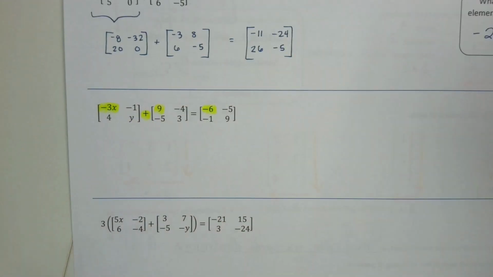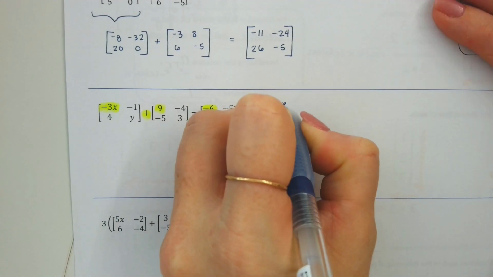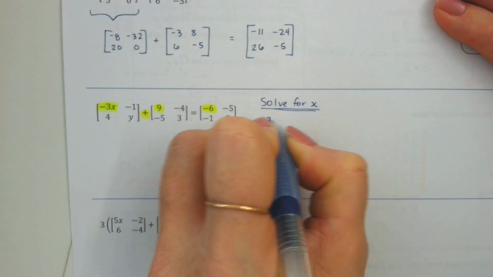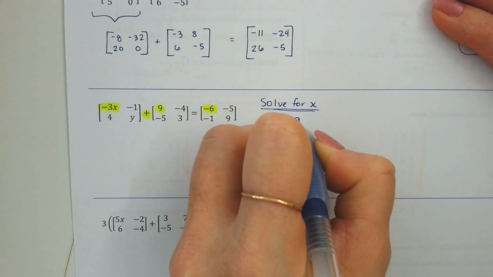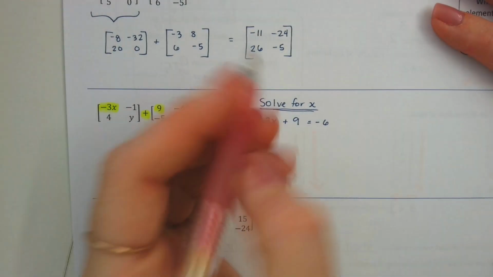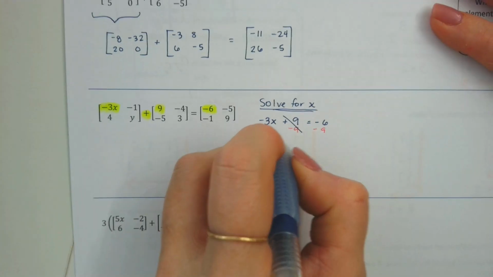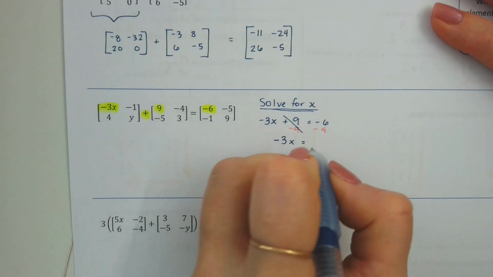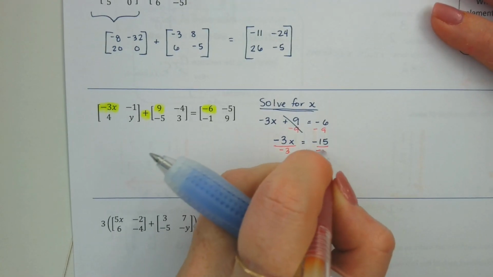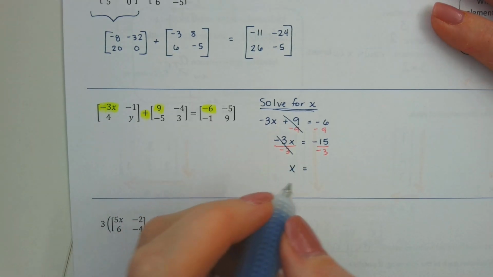Negative 6. So I'm going to go over to the side and just write a little equation that says that so that I can solve for x. So negative 3x was added to 9. We got an answer of negative 6. What would I do first to solve this? Good job. Negative 6 minus 9 would be negative 15. Dividing both sides by negative 3 tells me that the x was 5.